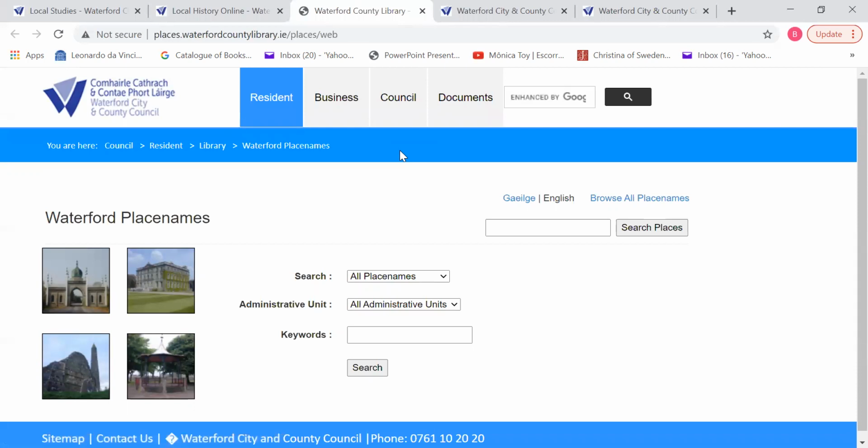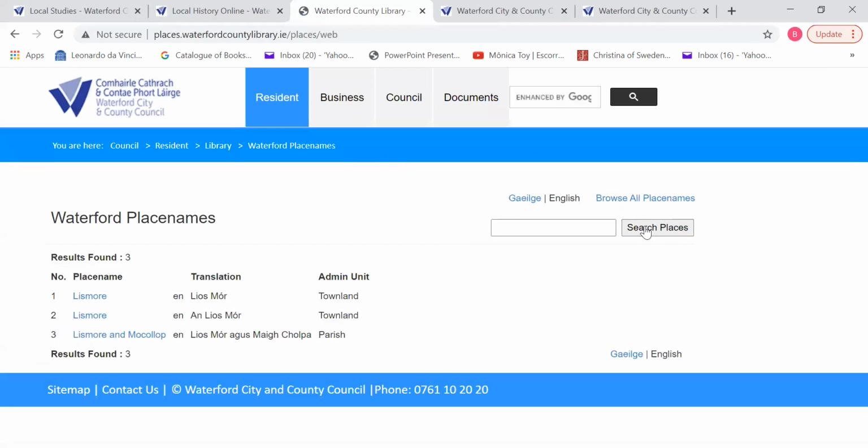So it'll take you back into the council website there, and you just can do a search for place name. So you can either use the Irish place name or the English version, and it will find you. So if we were to do a quick search here for Lismore for argument's sake, and you just click on search, you'll see that it gives you different options there that you can work from.